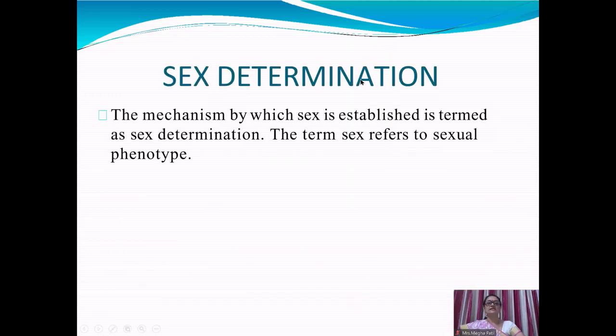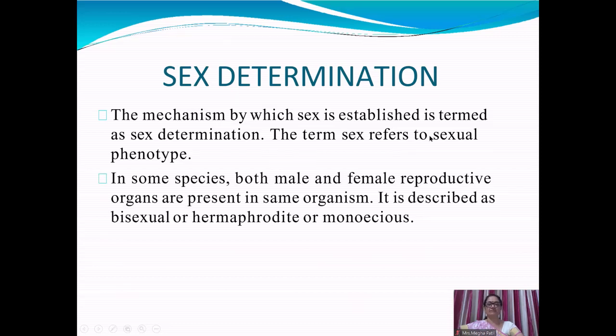The mechanism by which sex is established is called sex determination. The term sex refers to sexual phenotype, that is, the external appearance of an organism. In some species, both male and female reproductive organs are present in the same organism.